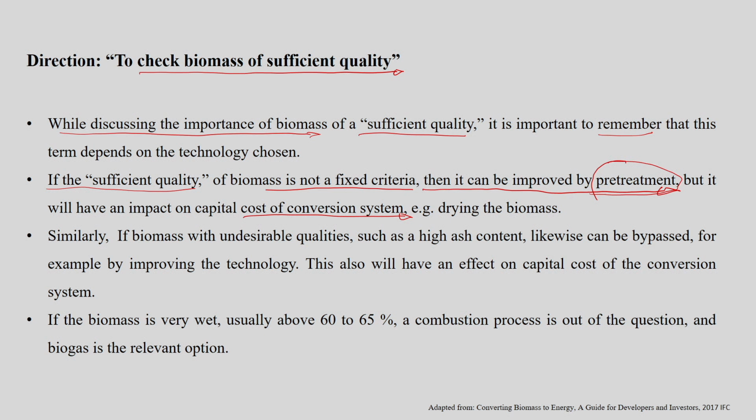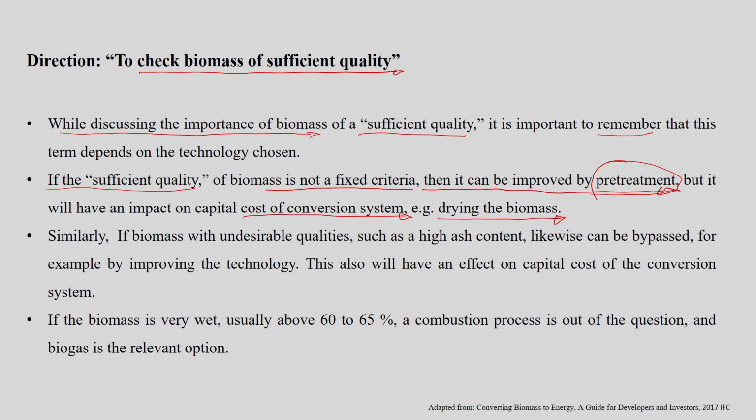For example, if the moisture content in the biomass is relatively high, and you are trying to utilize this biomass for a thermal conversion system, then obviously a pre-processing drying step is required, so that we can remove a substantial amount of moisture and use biomass with the moisture content advisable for the thermal conversion system.